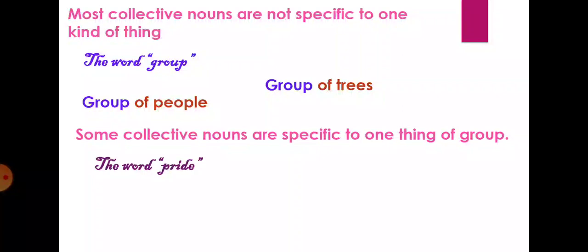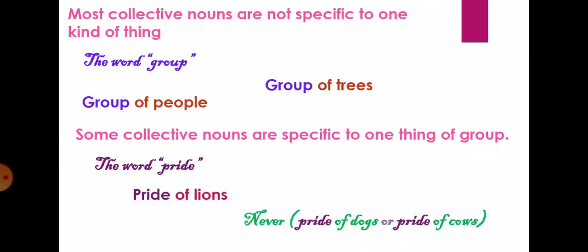The word pride you have to use only for lions, a pride of lions. You should never use it for dogs or cows. Pride of cows is wrong, pride of dogs is also wrong. You should use a pack of dogs, a herd of cows. So this is the correct way, for some animals you want to use specific different names.